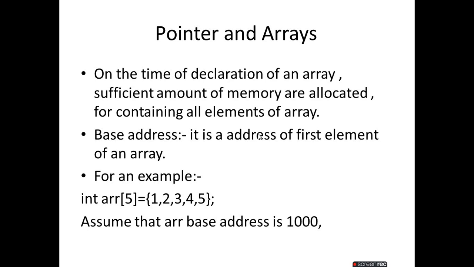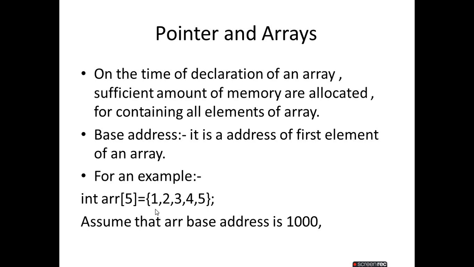What do you mean by base address? Base address is the address of the first element of an array. That means any array's first element's address is called the base address. For example, like int arr[5] with elements 1, 2, 3, 4, 5. This is the first element, and its address is called the base address.